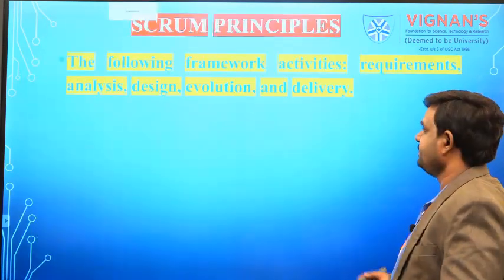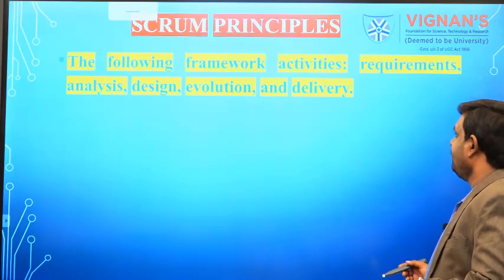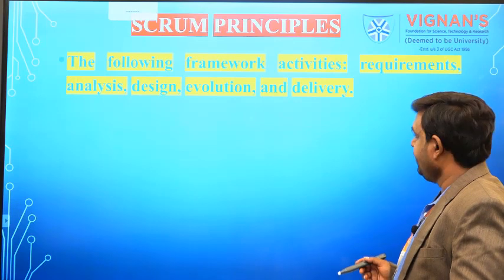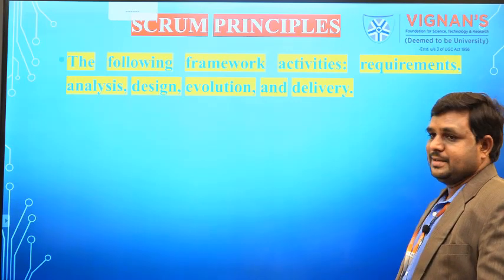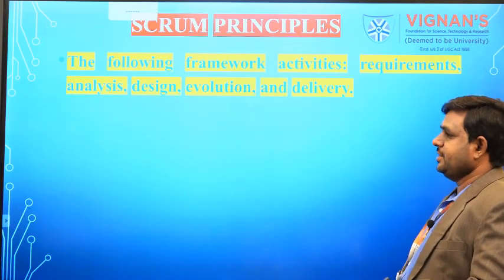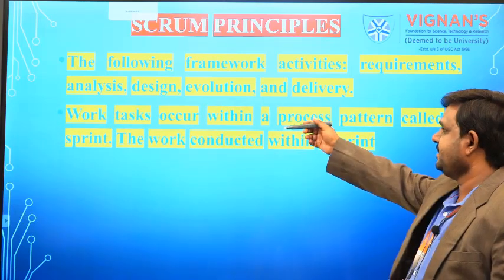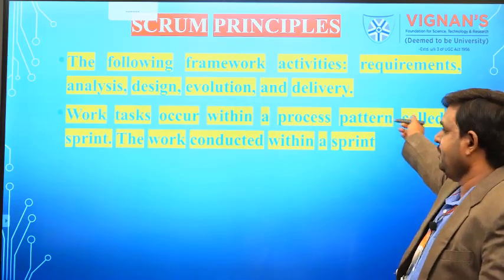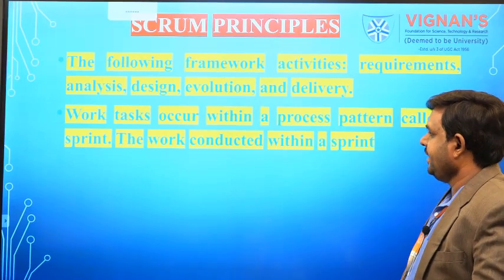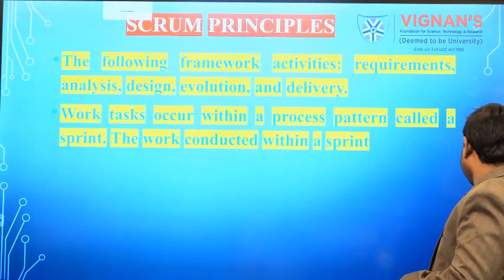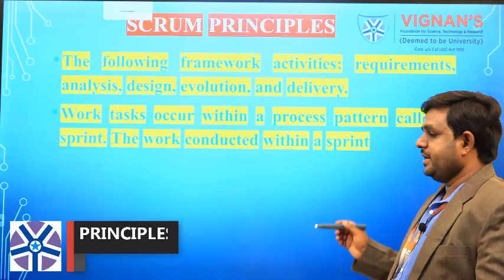Let's see the Scrum principles. The framework activities contain requirements, analysis, design, evaluation and delivery; in other words, requirements, analysis, design, testing and deployment. Next, work tasks occur within a process pattern called a sprint.